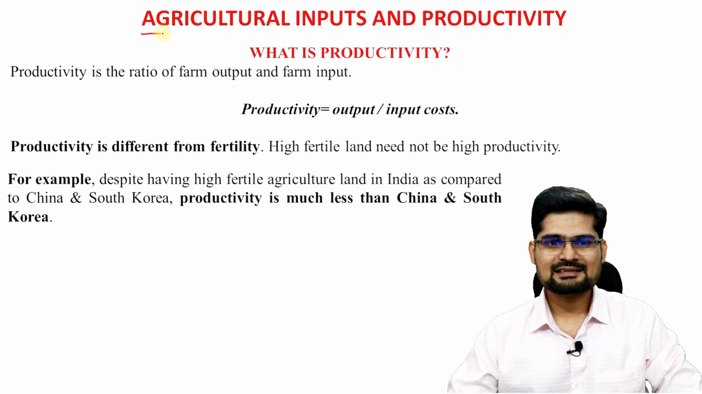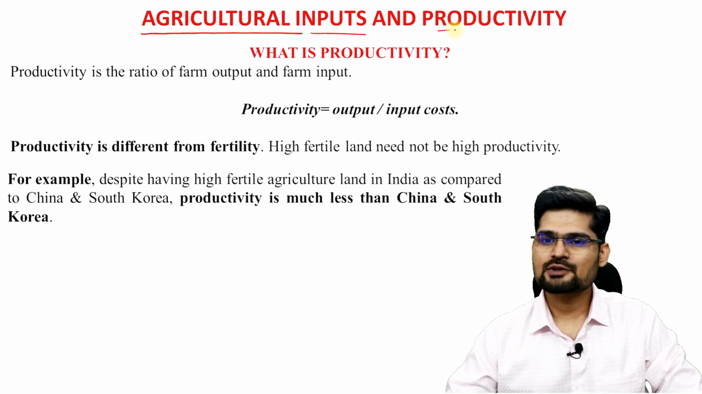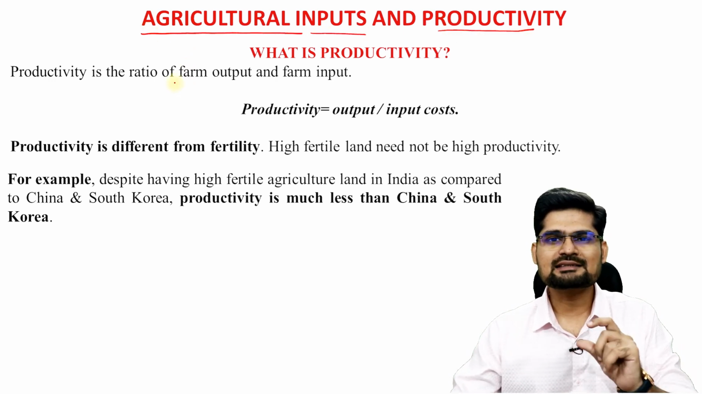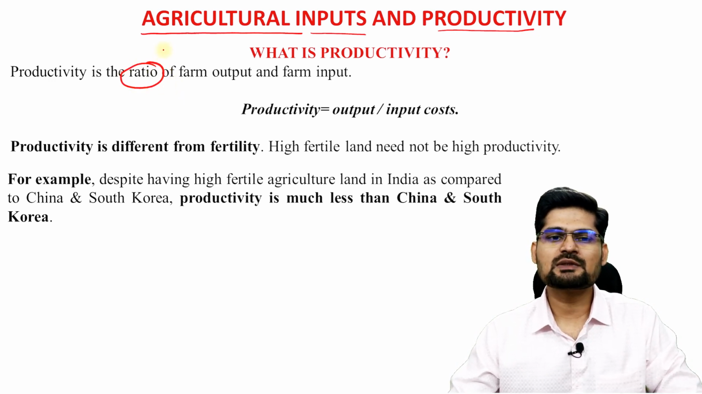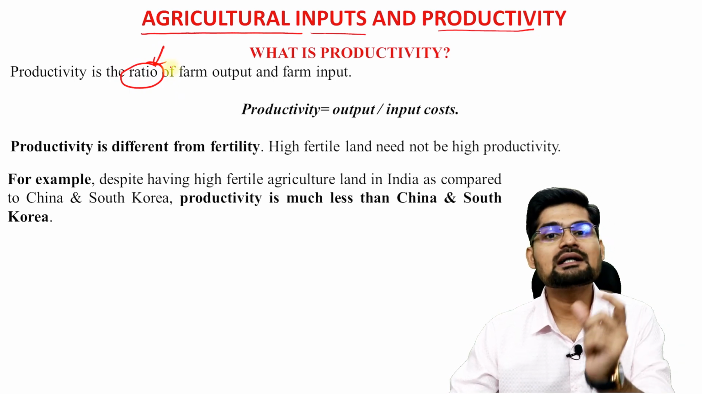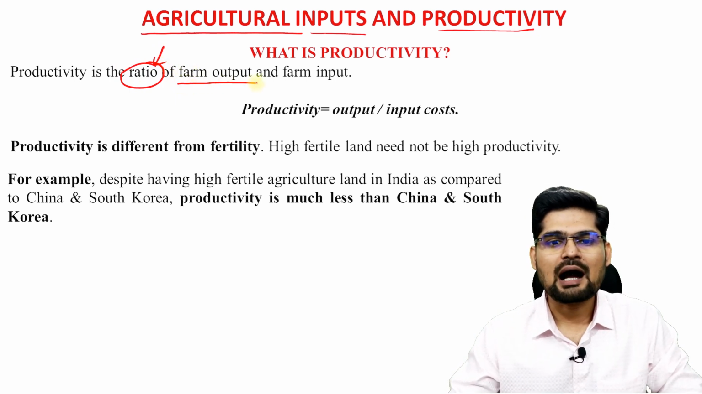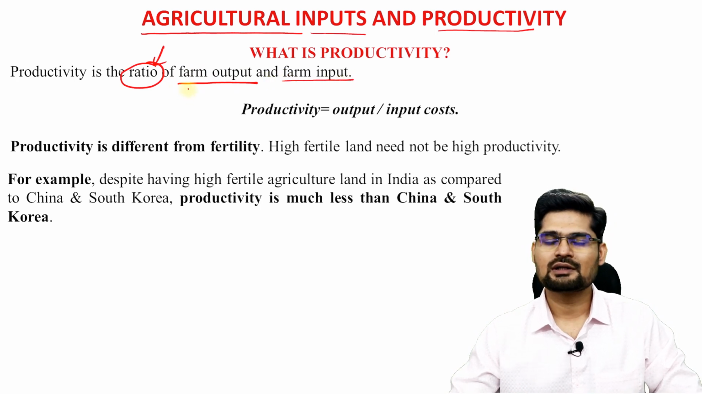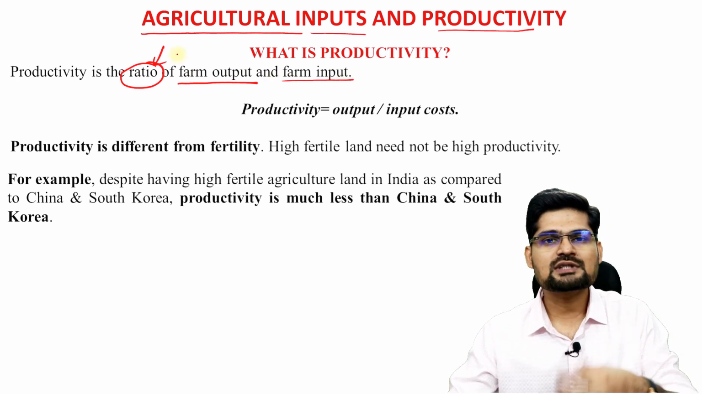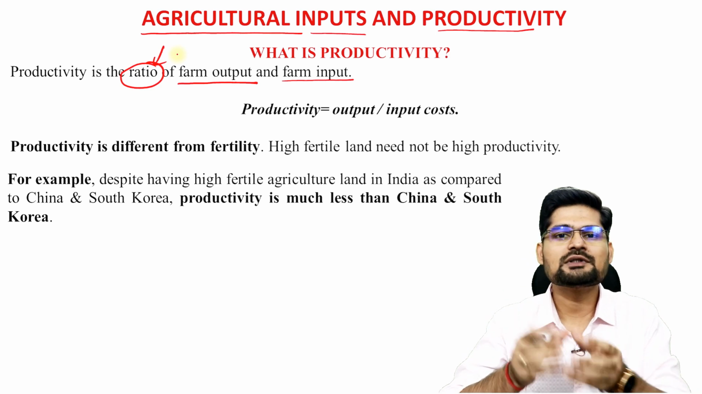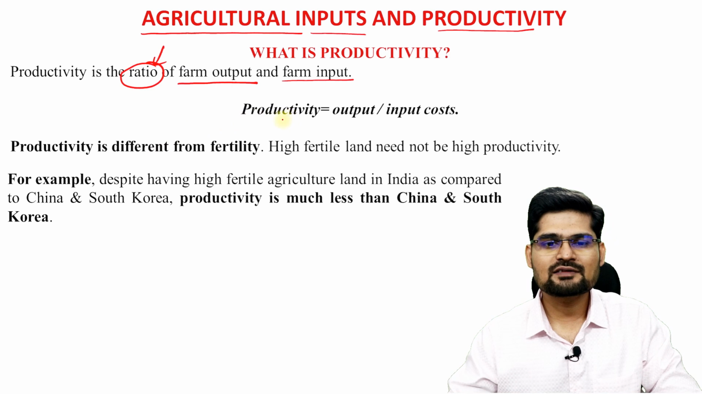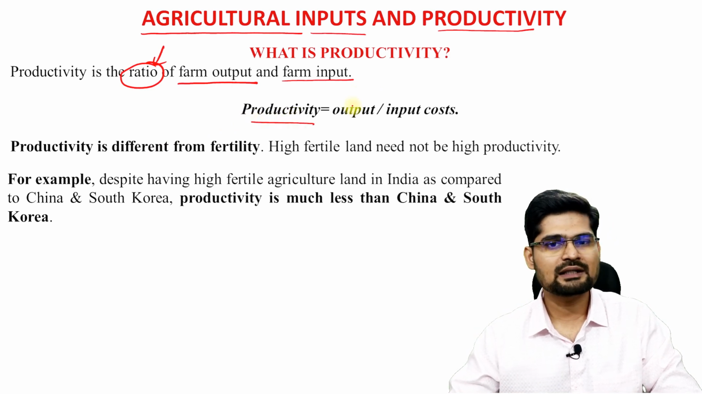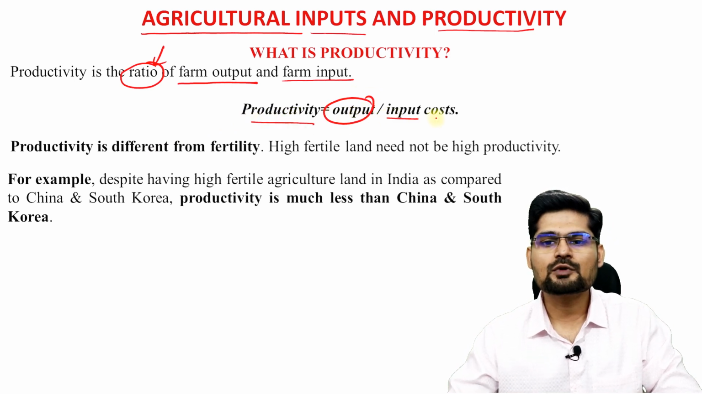So now let's discuss this agricultural inputs and productivity. First of all, let's understand what these words are. What is productivity? Productivity is a ratio. It's a mathematical calculation when we say something is productive, right? The ratio of farm output to farm input. So how much do you produce after a certain level of investment or input in a particular farm in terms of agriculture? In simple mathematics, productivity is output by input costs.